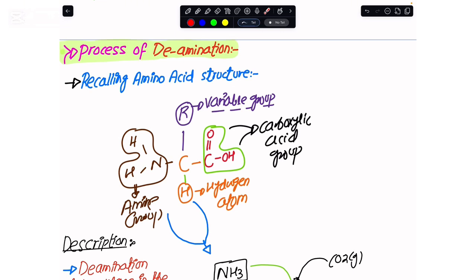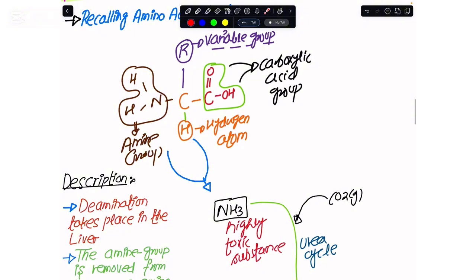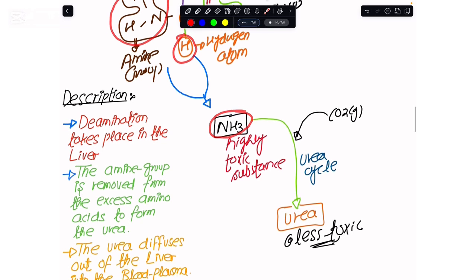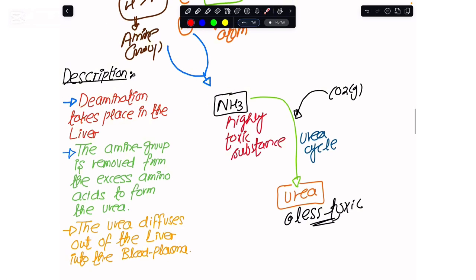So when, from the excess amino acid, we try to remove this amine group and this hydrogen atom, this is what we refer to as the deamination process. When we remove this amine group and take off this hydrogen atom, my body produces ammonia gas. The problem with ammonia gas is that it is highly toxic and highly soluble, so it can kill a person.